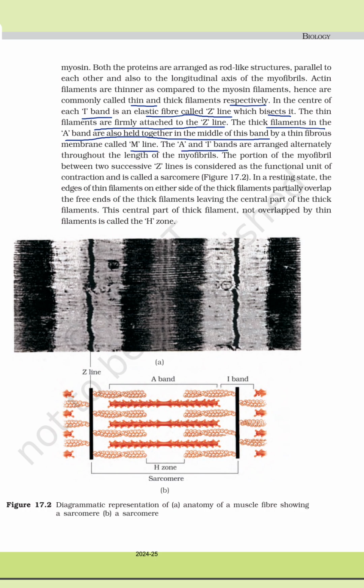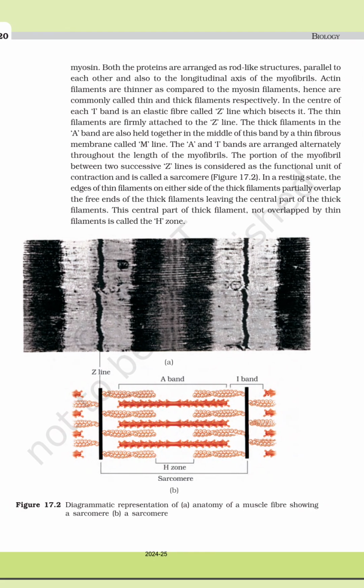The A and I bands are arranged alternately throughout the length of the myofibrils. The portion of the myofibril between two successive Z lines is considered as the functional unit of contraction and is called a sarcomere. In a resting state, the edges of thin filaments on either side of the thick filaments partially overlap the free ends of the thick filaments, leaving the central part of the thick filaments. This central part of the thick filament, not overlapped by thin filaments, is called the H zone.